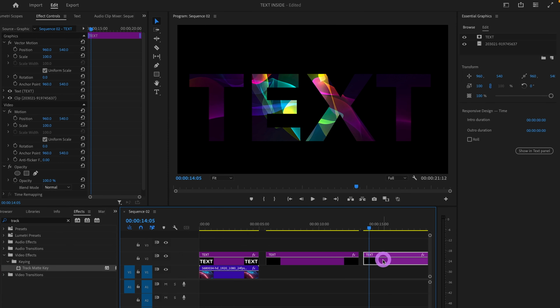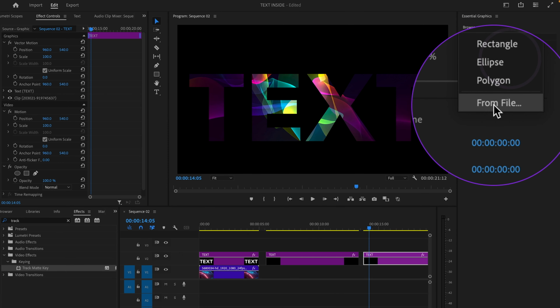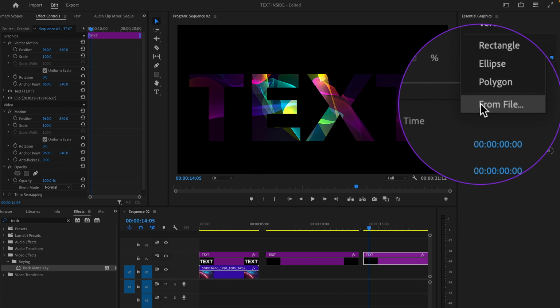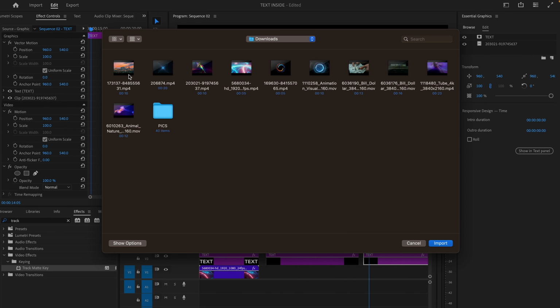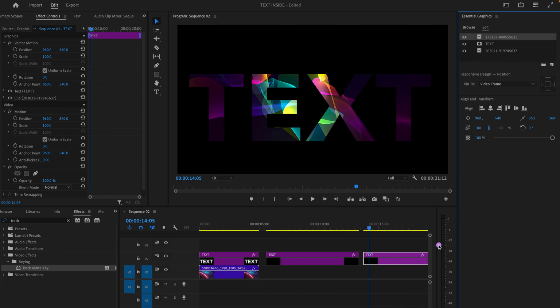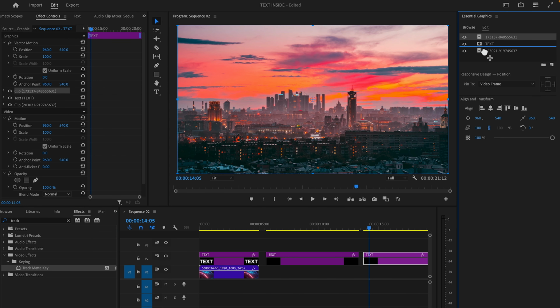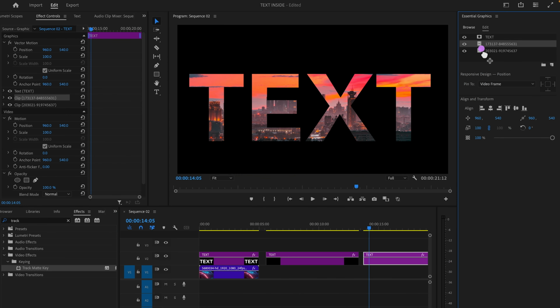Look at this guys. You can add any video file. Go to this new layer icon and From File, and here you'll select this city view, and I'm going to import it, drag it down, and select the text. Here you'll see you can import any file and the result is awesome. How quickly you create this awesome text effect in Premiere Pro.